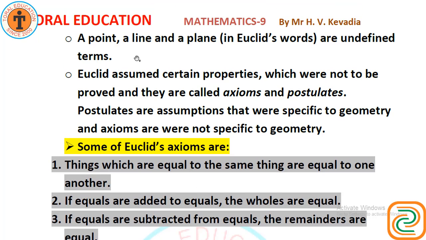A point, a line and a plane in Euclid's words are undefined terms. Euclid assumed certain properties which were not to be proved, and they are called axioms. Axioms and postulates do not have proofs. Postulates are assumptions that were specific to geometry, and axioms were not specific to geometry.